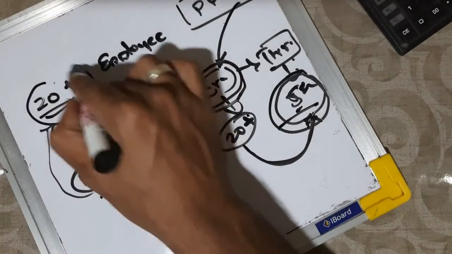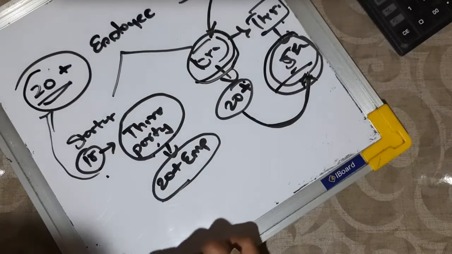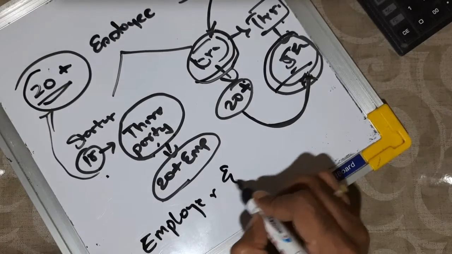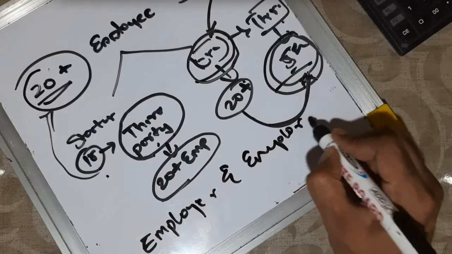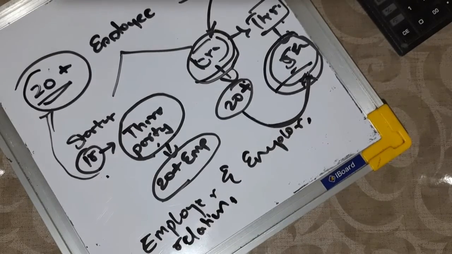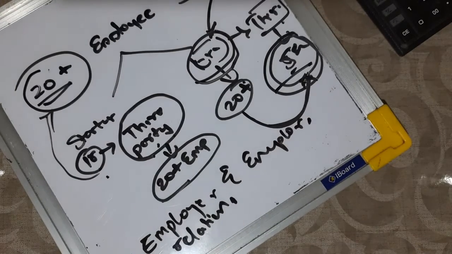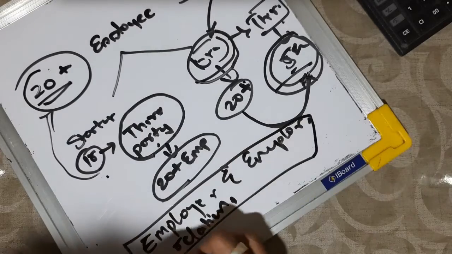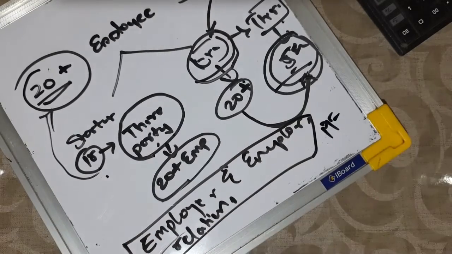So it should be 20 plus. The other requirement is that there should be an employer and employee relationship. For example, if I am working in an organization, say ABC organization, and I have their contract letter, then there is an employer and employee relationship where I am working for a company, giving my services there, and in return they are paying me for my services. So the employer and employee relationship exists, so I am eligible for the PF.